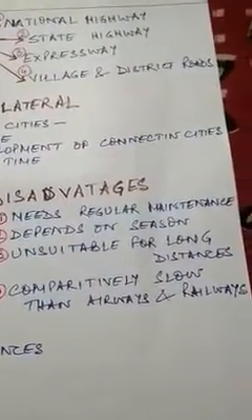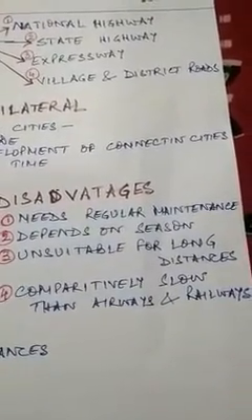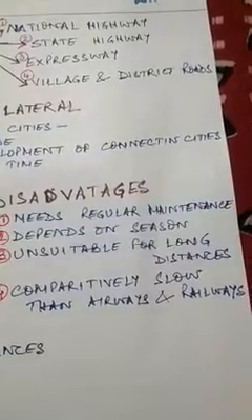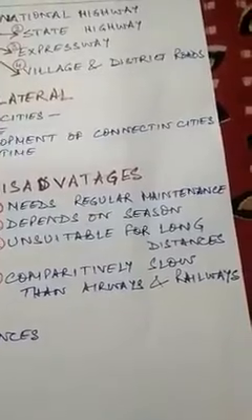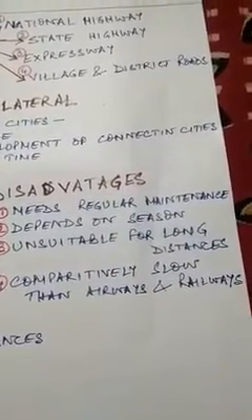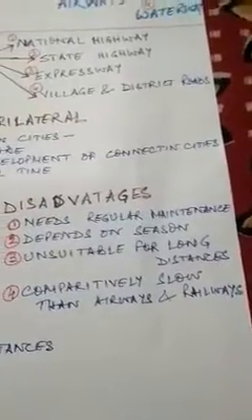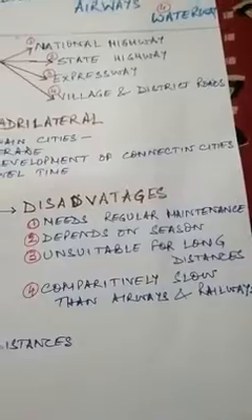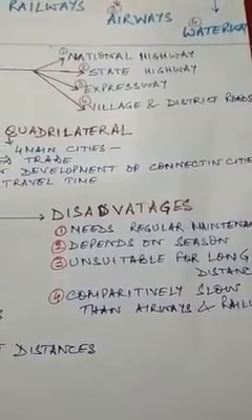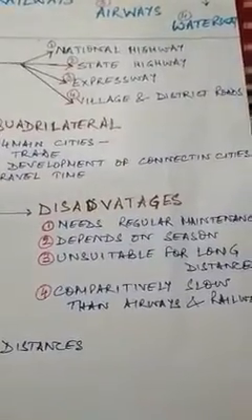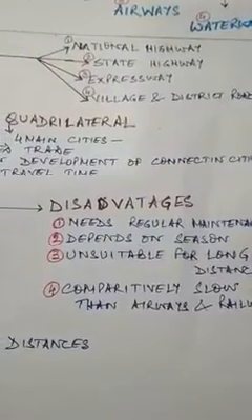Now, if you are traveling from Kolkata to Mumbai, it's a very long distance. For such long distances, roadways are not feasible. They are not very suitable. And finally, they are comparatively slower than airways and railways. Airways, as you know, is the fastest form, and railways are much faster than roadways. So, in this part, we have covered roadways, their types, their advantages and their disadvantages. In the next video, in the next part, we will be doing railways, their advantages and their disadvantages.